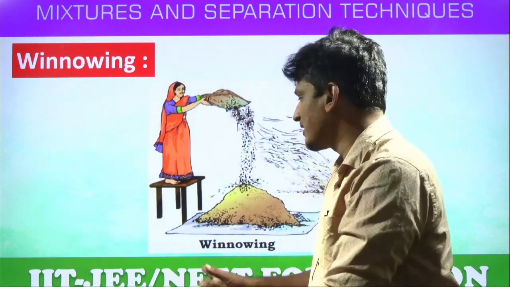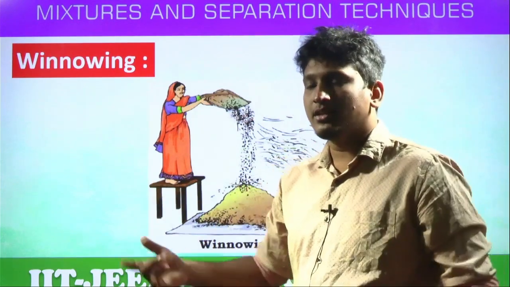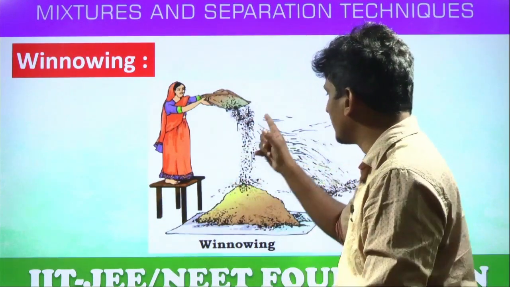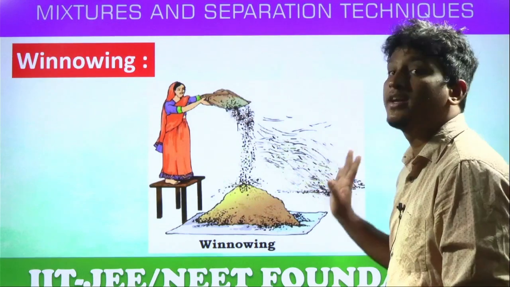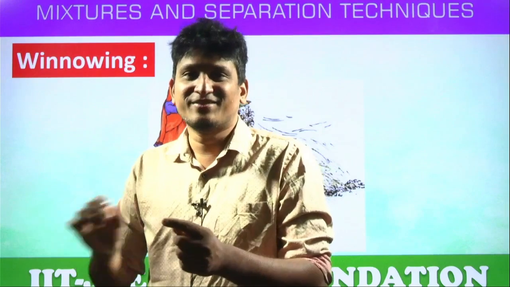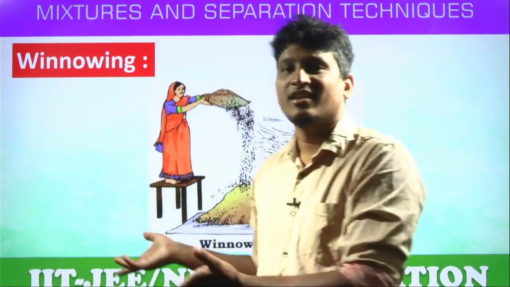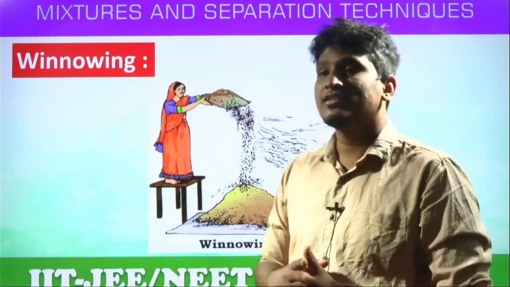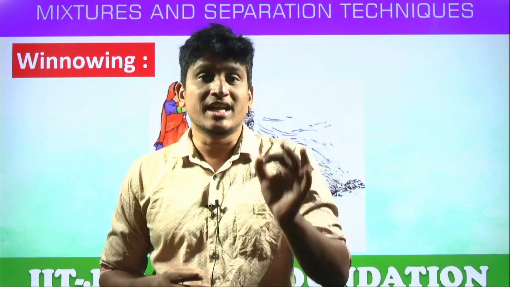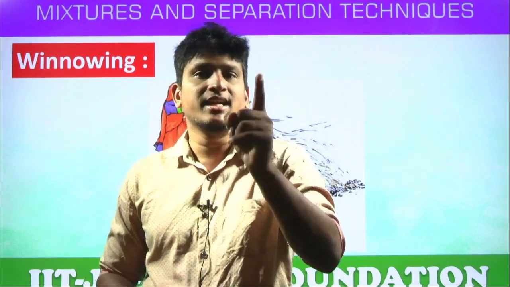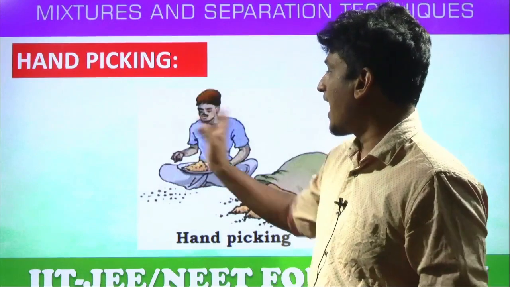Understood? Of course, this is not a single-time process. By repeating the process again and again, what will happen? You can see the lighter particles are flying away, so we can separate the lighter ones. Can you hand pick all the husk from the grains? No. This is the best technique, by the force of the wind. So this process is called winnowing. To separate lighter particles from heavier particles is the criterion here. Remember.